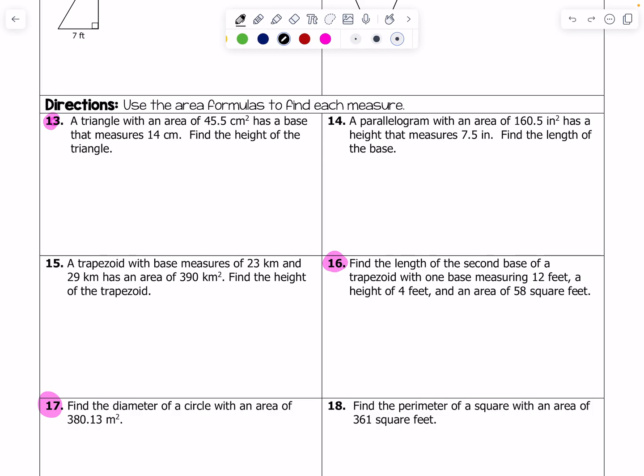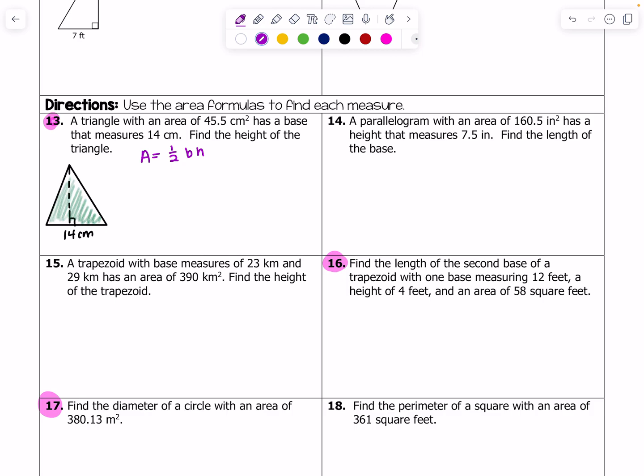I always believe that visualizing your math is really important. So if this is my triangle, it has a base of 14 centimeters. I am trying to figure out its height, which is currently unknown, but I do know that the area inside of this triangle is 45.5 centimeters. And area of a triangle is 1/2 the base times the height.